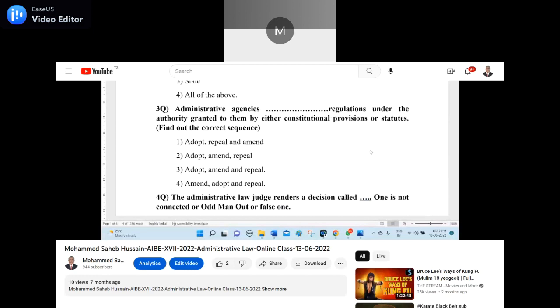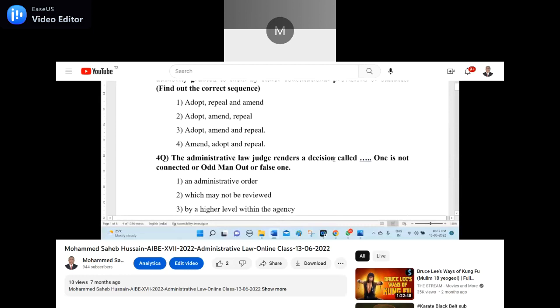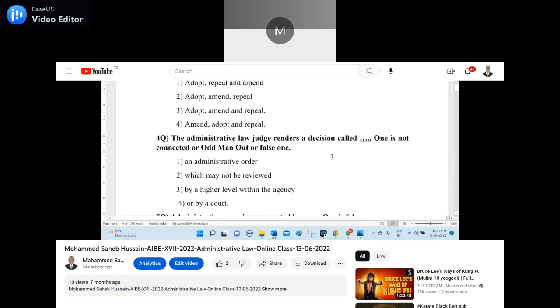I think third one, sir. Adopt, amend, and repeal. I think. The right answer is the third one. You are right. Adopt, amend, and repeal. That is the right sequence. You are right. Fourth question. Yes, anyone can unmute and read?